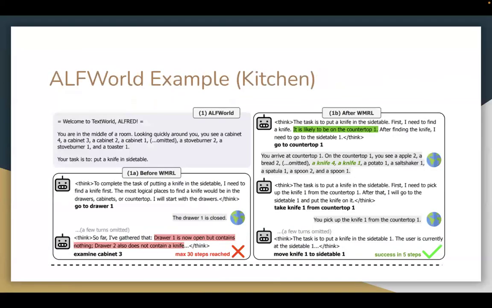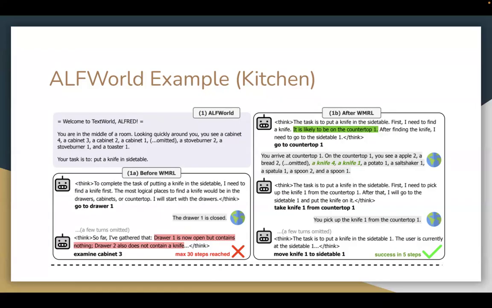And now let's give brief examples from the paper. The paper gives two examples. The first example is the ALFWorld. This is just the kitchen. And imagine you are in the middle of the room and you see many different things like cabinets, stove burner, whatever. And the task is to put a knife in the side table.